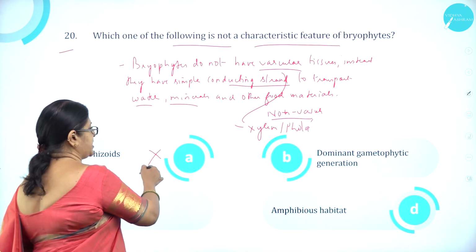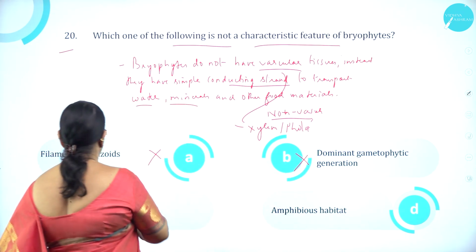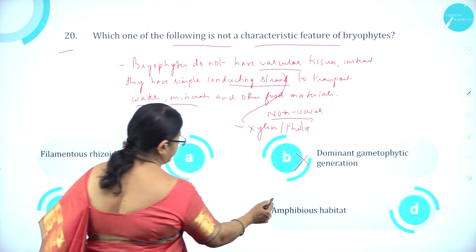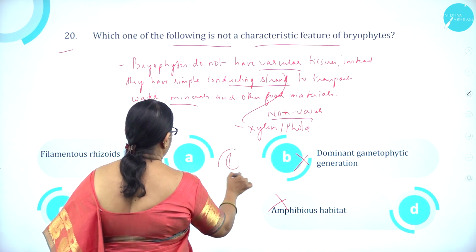Option A, filamentous rhizoids, is wrong. Option B, dominant gametophytic generation, is wrong. Option C, vascular tissue, is correct, and option D, amphibious, is wrong. So option C is